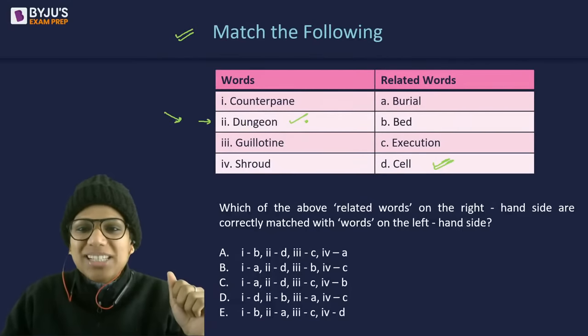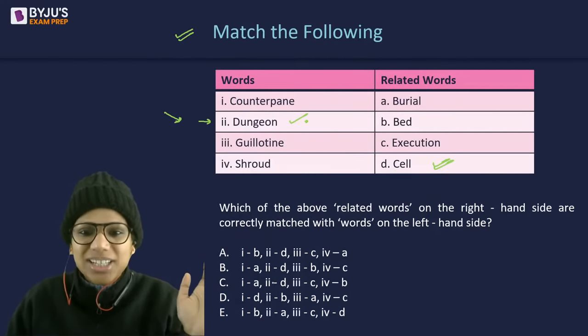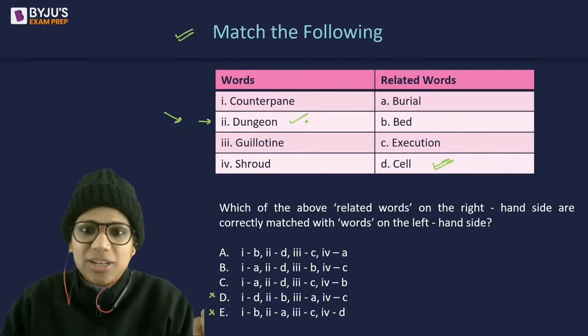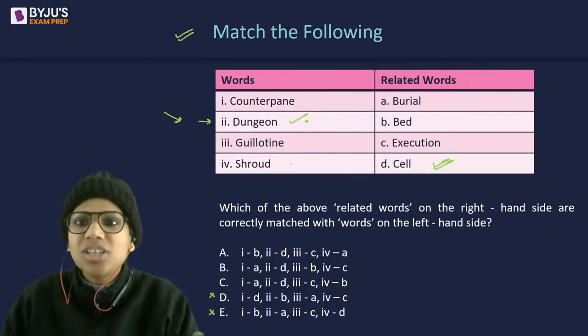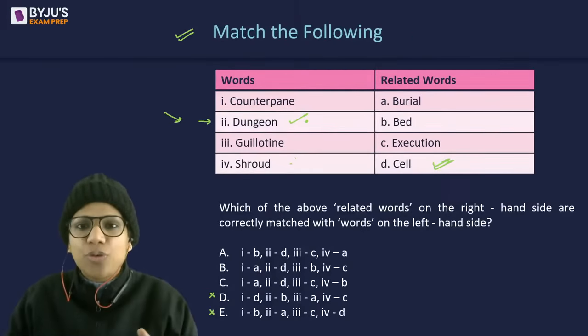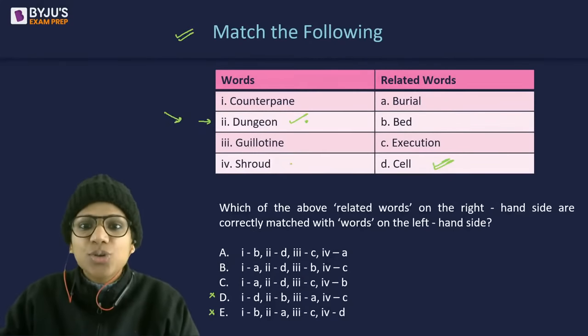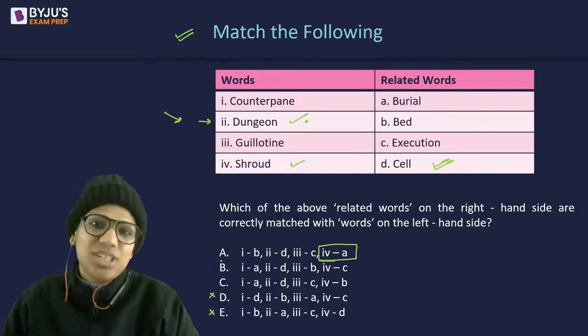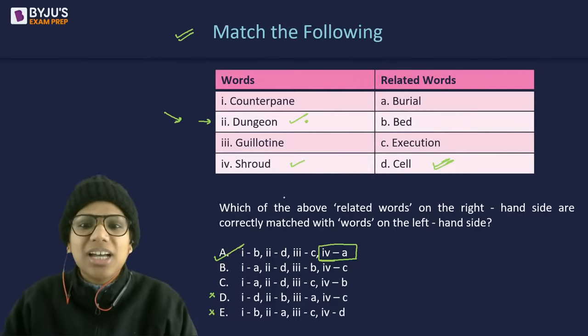So two matches with D. Once you realize that, you're able to eliminate just 2 options. But then there are other easy words as well. For instance, shroud. What is a shroud? The cloth that you lay on a dead body before their burial. Once I realize this, I know 4 is A, and there is just one option where 4 is A. So that's why A has to be the answer here.